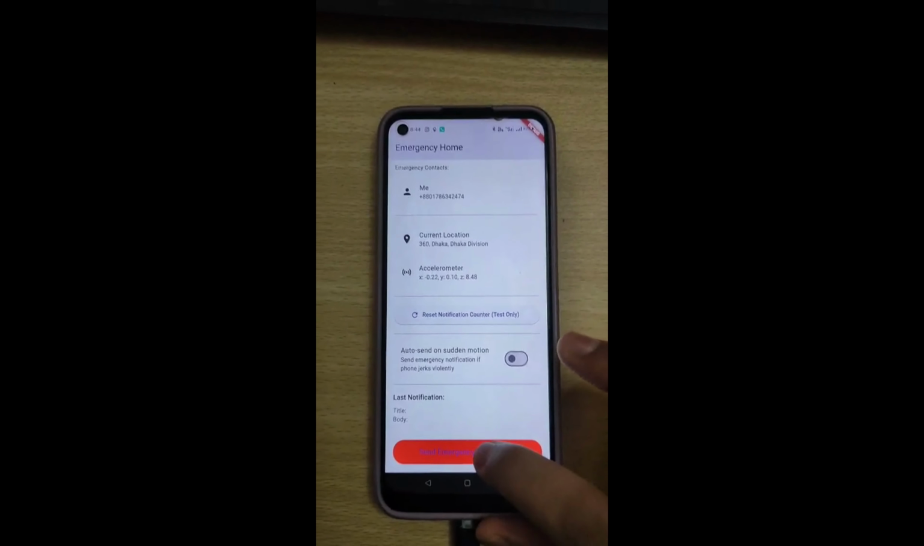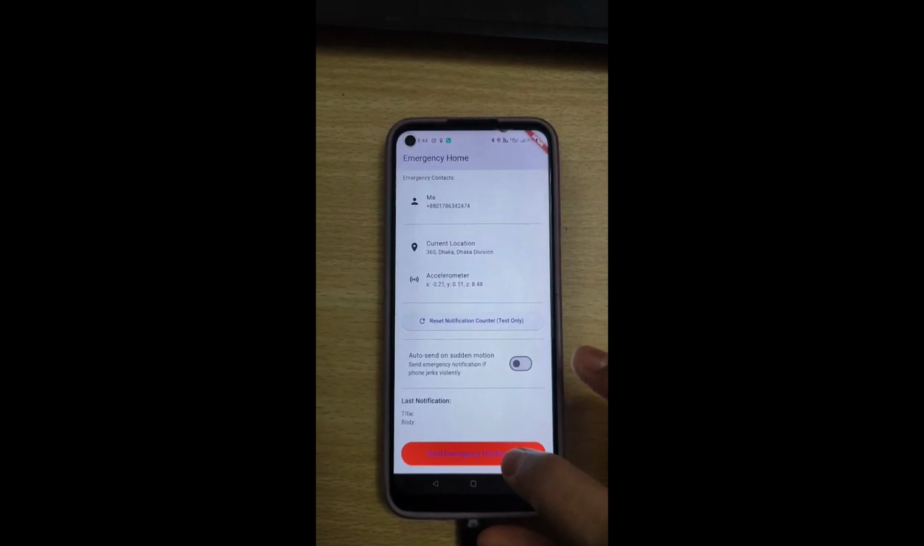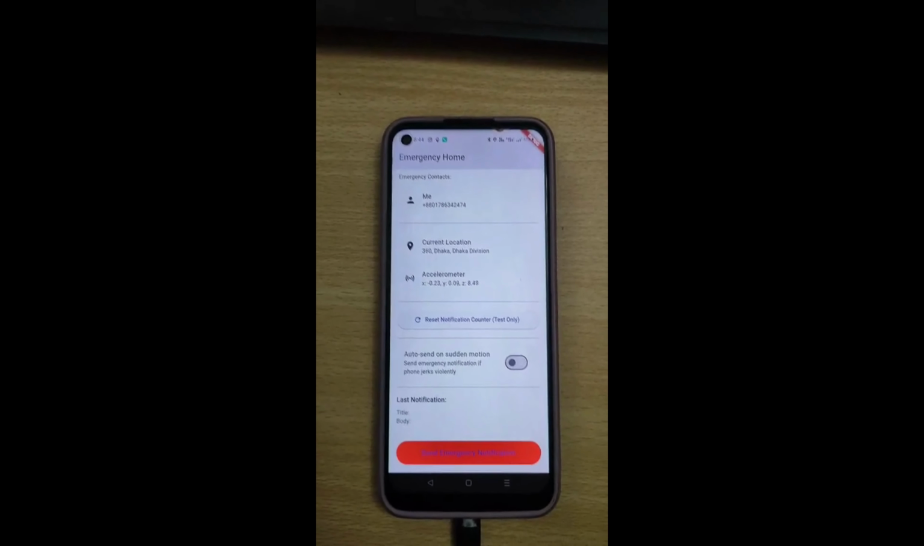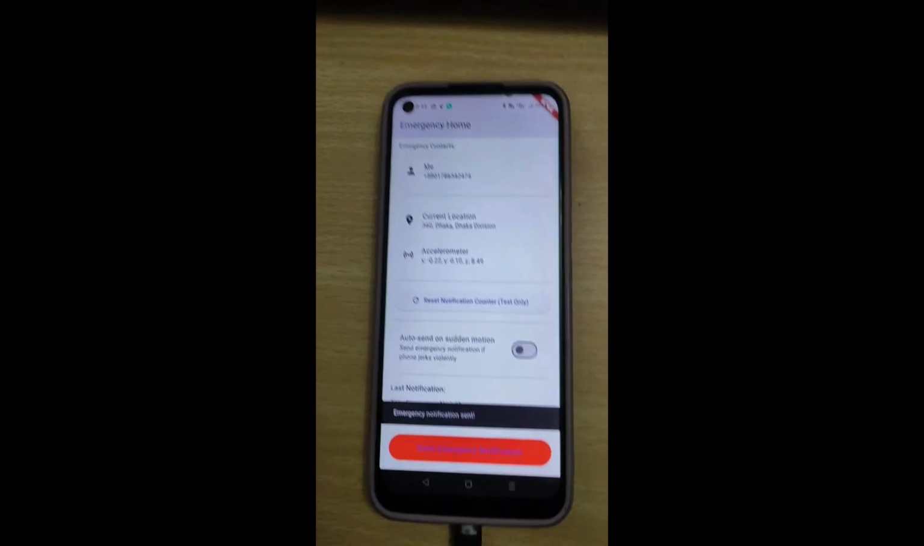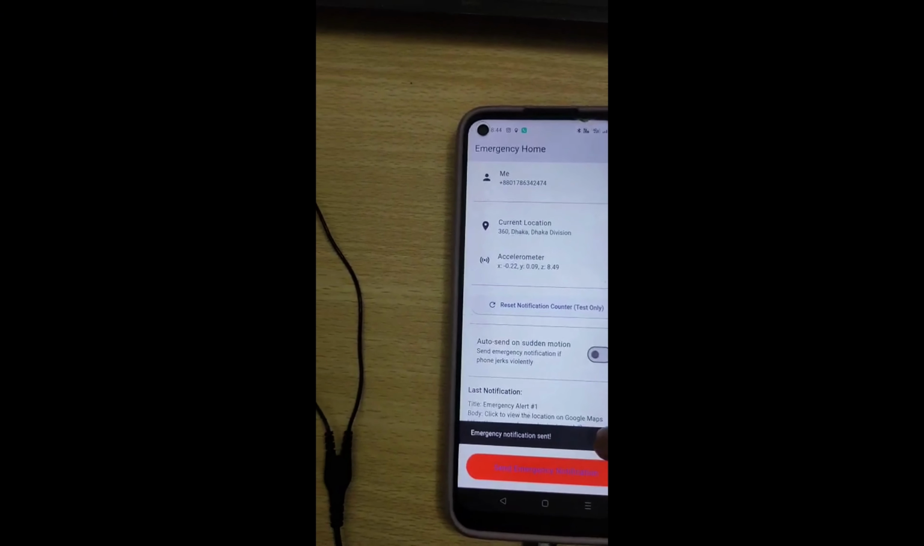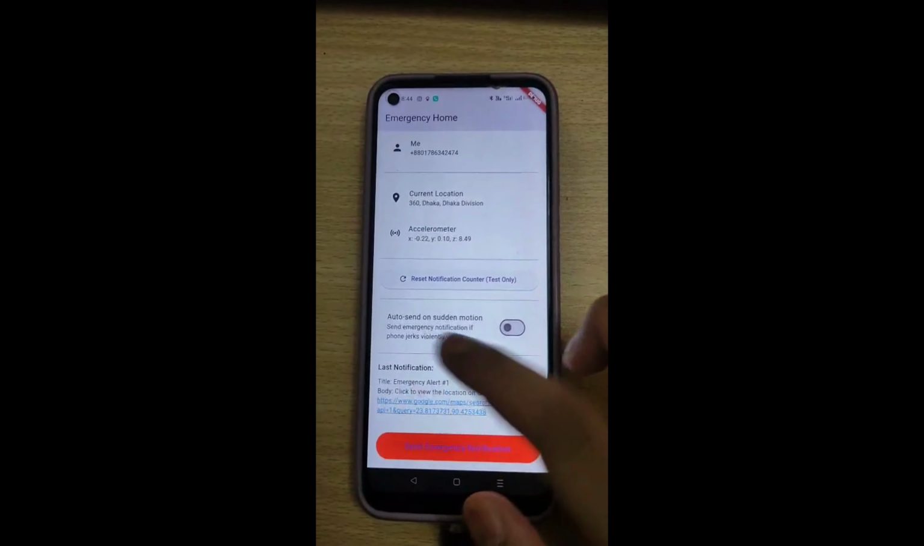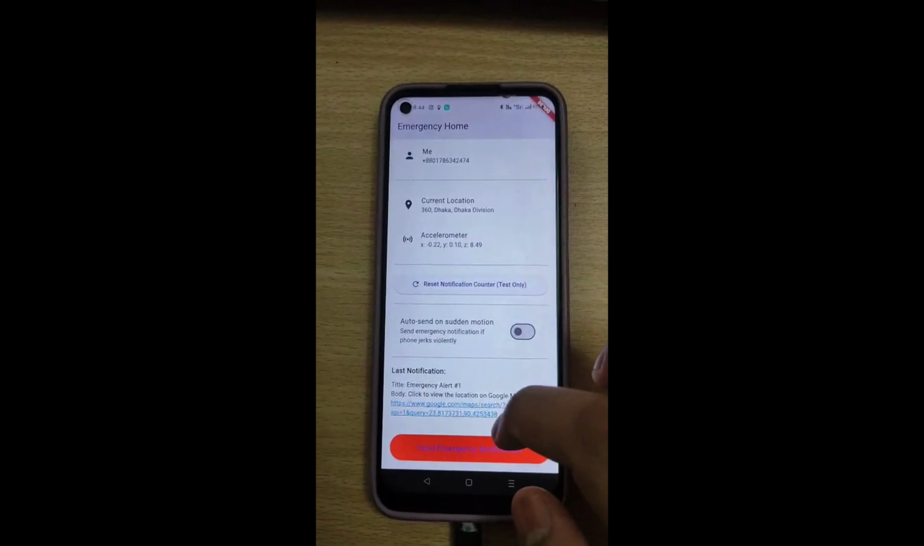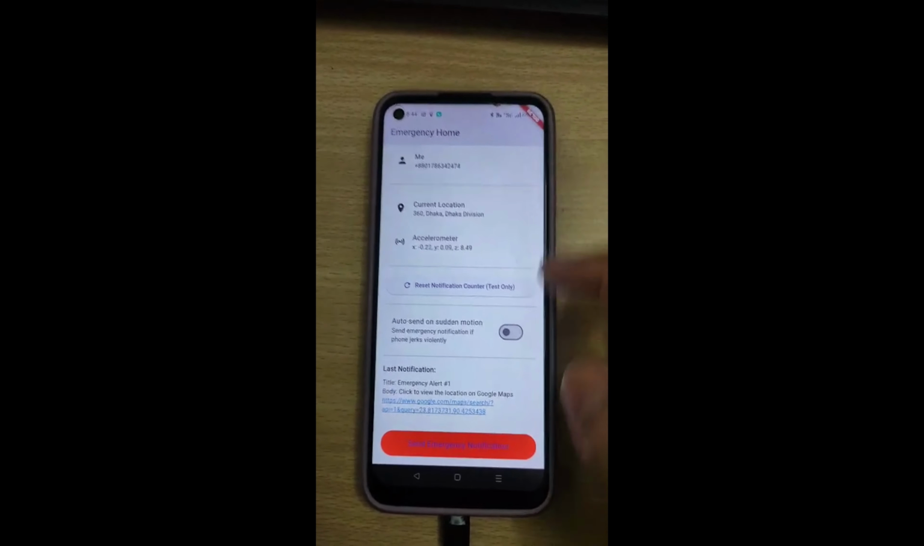And if I press the send emergency notification button, it'll take some time, but it will send the emergency notification. For demonstration purposes, it's shown here, but in actuality this would be a push notification.